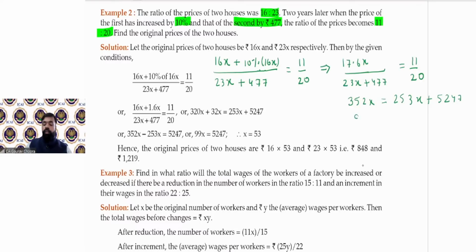So what will be your result? 99x is equal to 5247. So value of x is equal to 53.